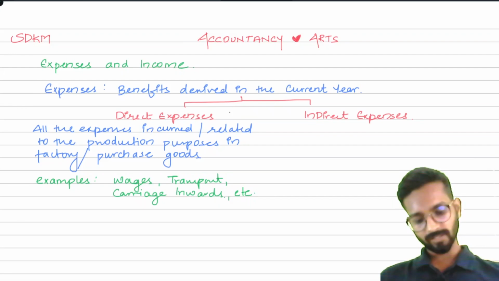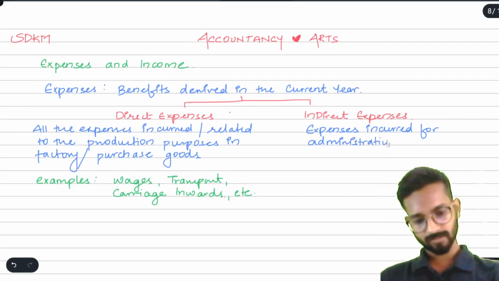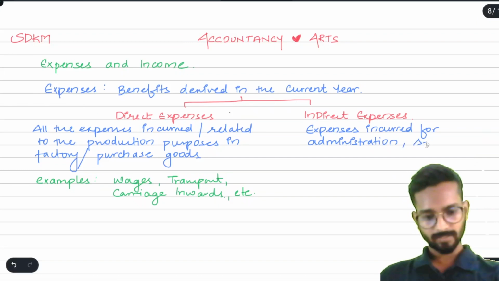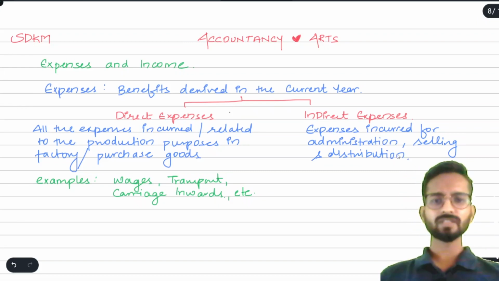Simple. After this, what is indirect expenses? It is expenses incurred for administration or administrative purposes, or you can say selling and distribution, or you can say all the expenses which are related to office.